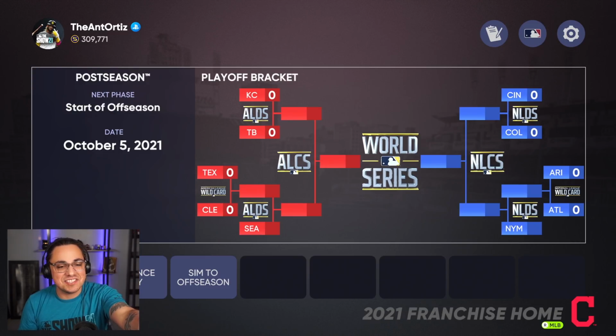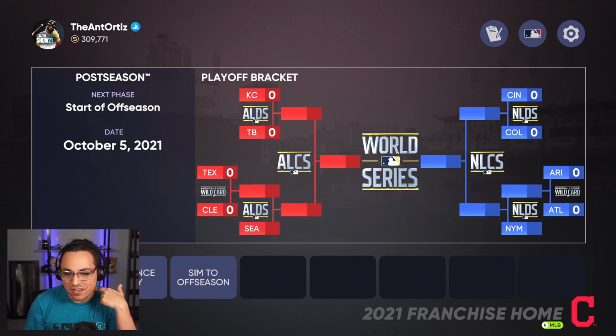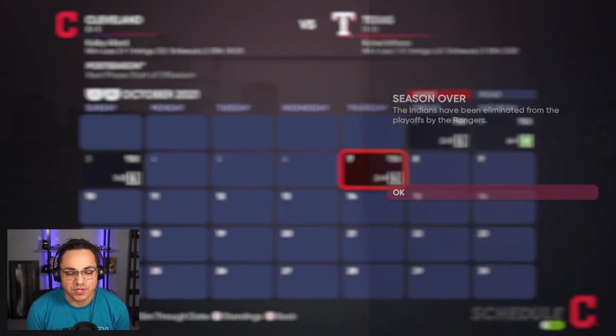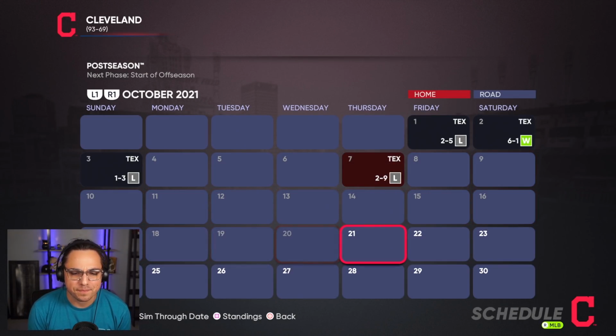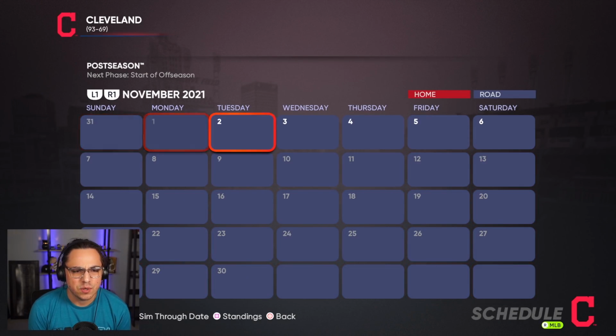We've got Kansas City versus Tampa Bay. Interesting. The Rangers and the Indians in the wild card taking on the Mariners. Man, this is just a completely new bracket going on for the postseason. So let's go see who wins the World Series really quick. And then let's get into the offseason and hopefully we get some big moves.